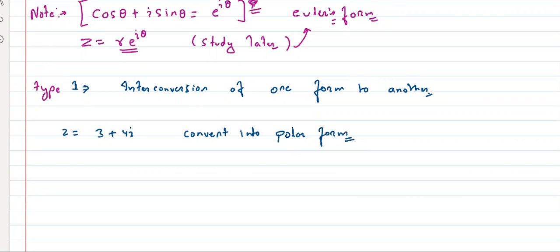Yes or no? Tell me. Yes or no? Right? Simple. यही किया जाएगा. Or a polar form is given and we are told to convert into Cartesian form. Right? Okay. Now, how to solve it?